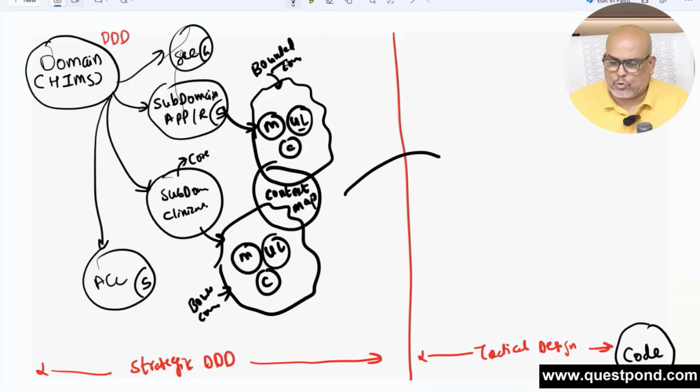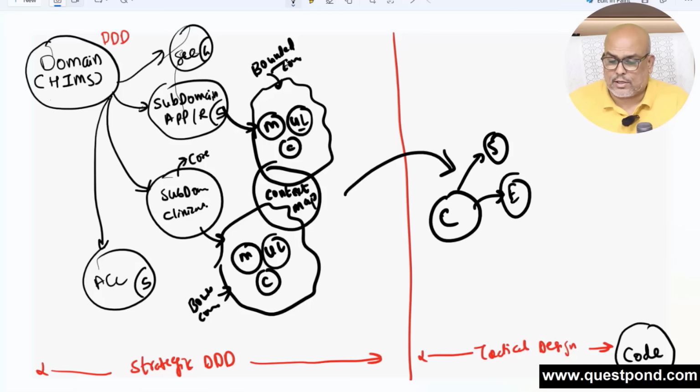Now is the time to jump towards coding, and that's exactly what I'll be doing in lesson 2. So in lesson 2, we will start coding. But before coding, now that we know the requirement, this is strategic. Now we'll say, okay, we want to create different classes. Depending on the requirement, we'll get some classes which are entity classes, service classes, and value objects. For entity classes, we will need an aggregate root, so we have to create a class for the aggregate root. In services, we will have a repository class.